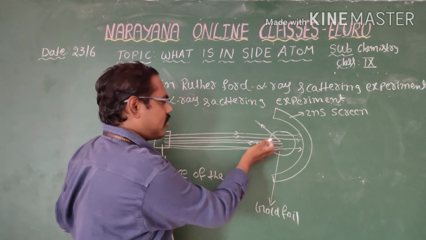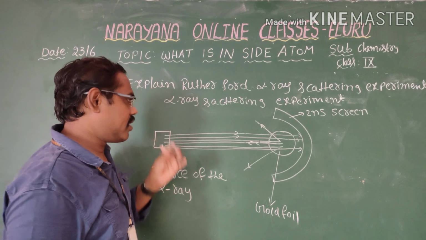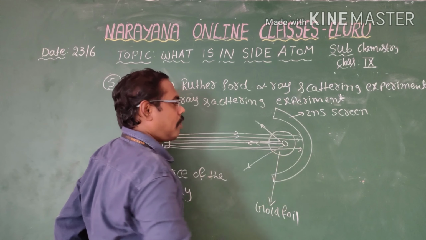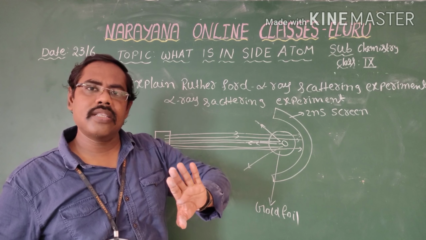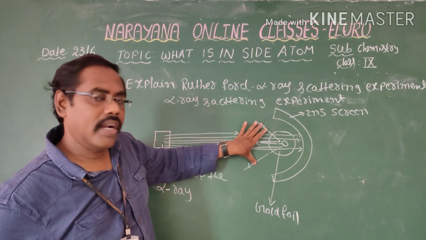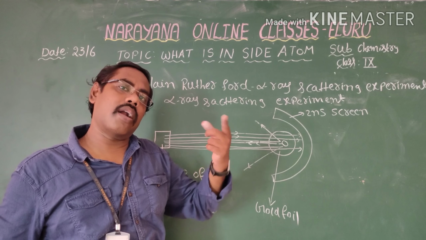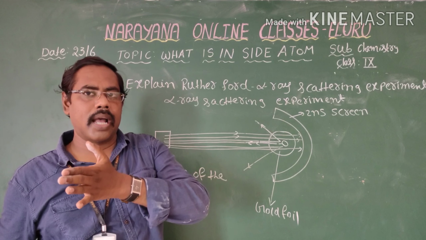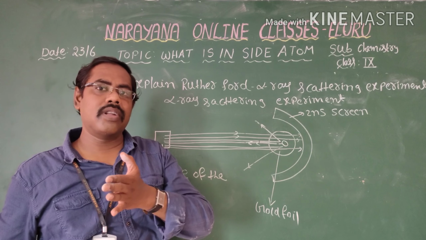Few alpha particles are deflected because the alpha particles which pass near the center of the atom are deflected. The alpha particle which passes exactly through the center of the atom is immediately bounced back. From that experiment he gave the conclusion: the alpha particles are positively charged particles.